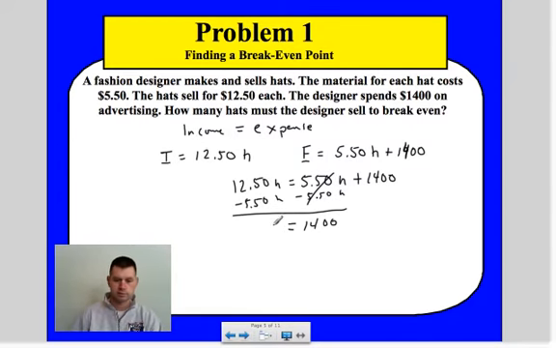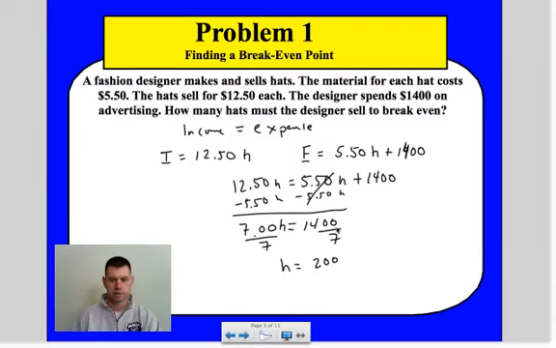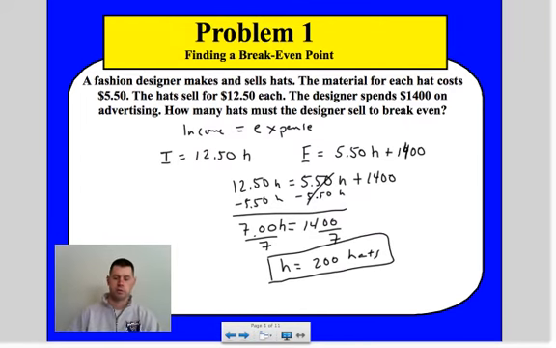Here we get all our change, H, and then 12 minus 5 gives us 7. So $7 for every hat is equivalent to $1,400. Divide by 7. We get H equals 200. So it means he has to sell 200 hats to break even.